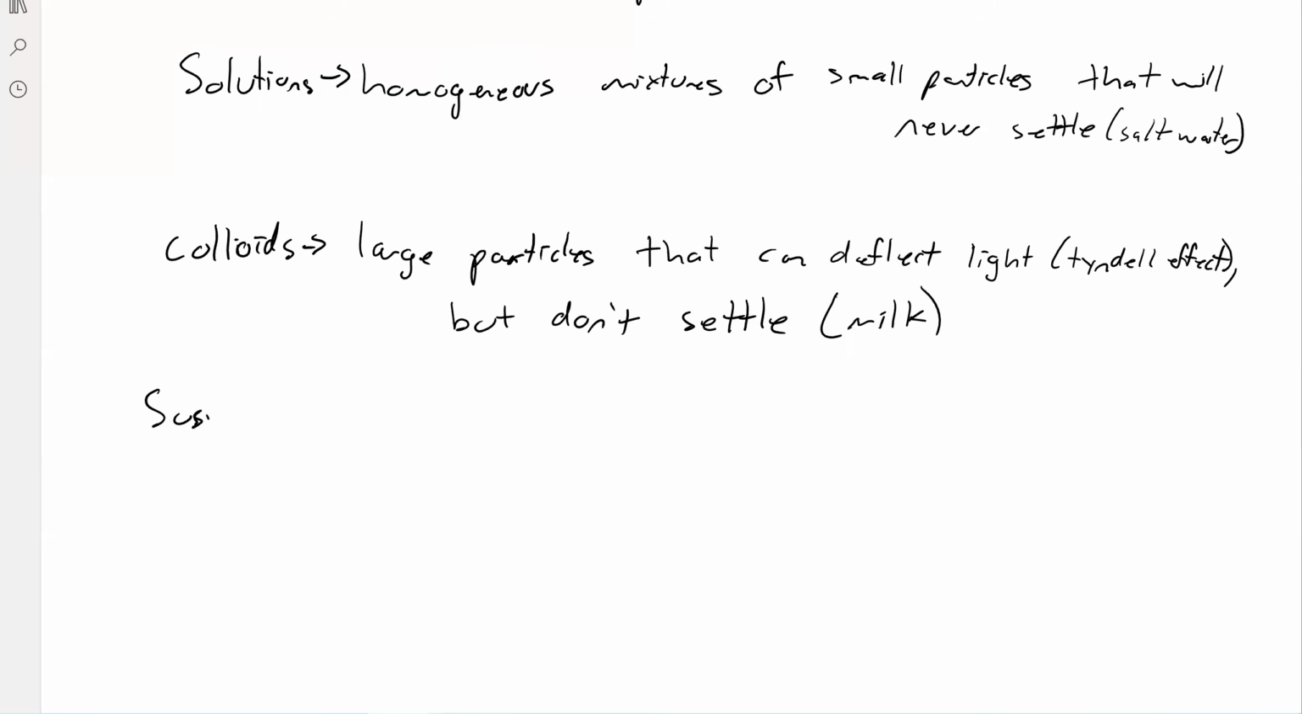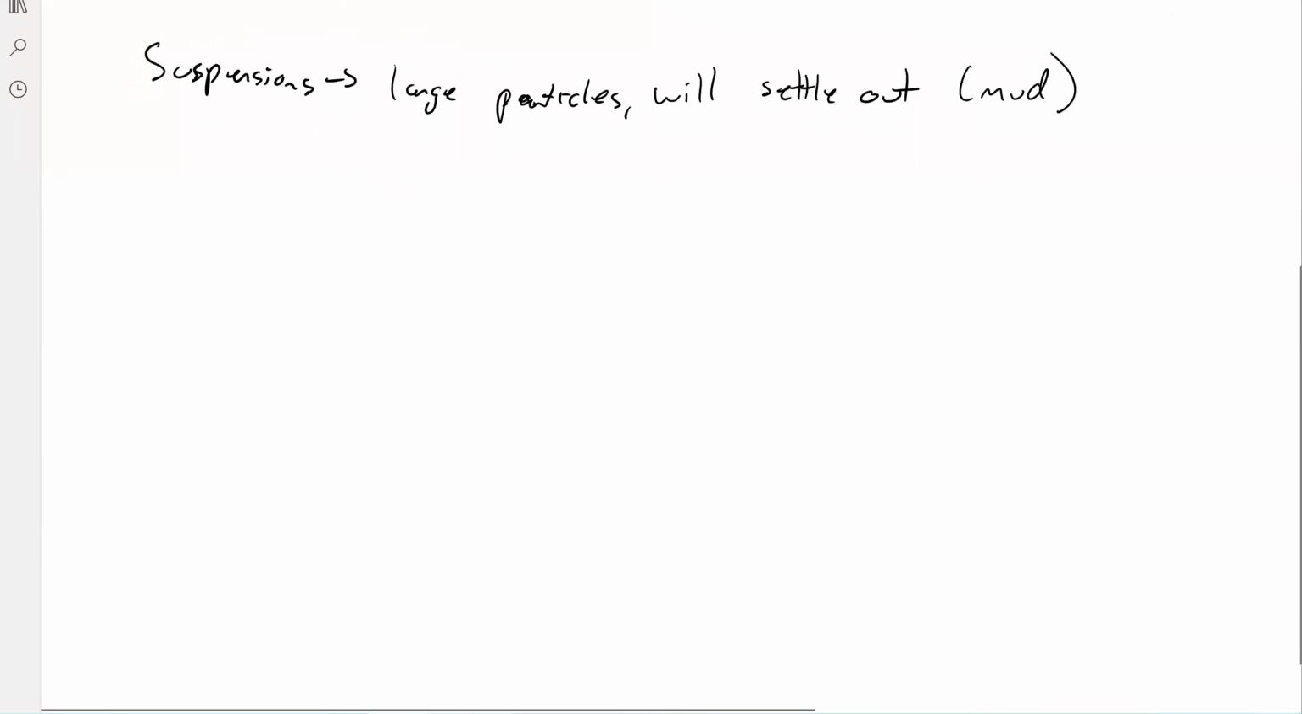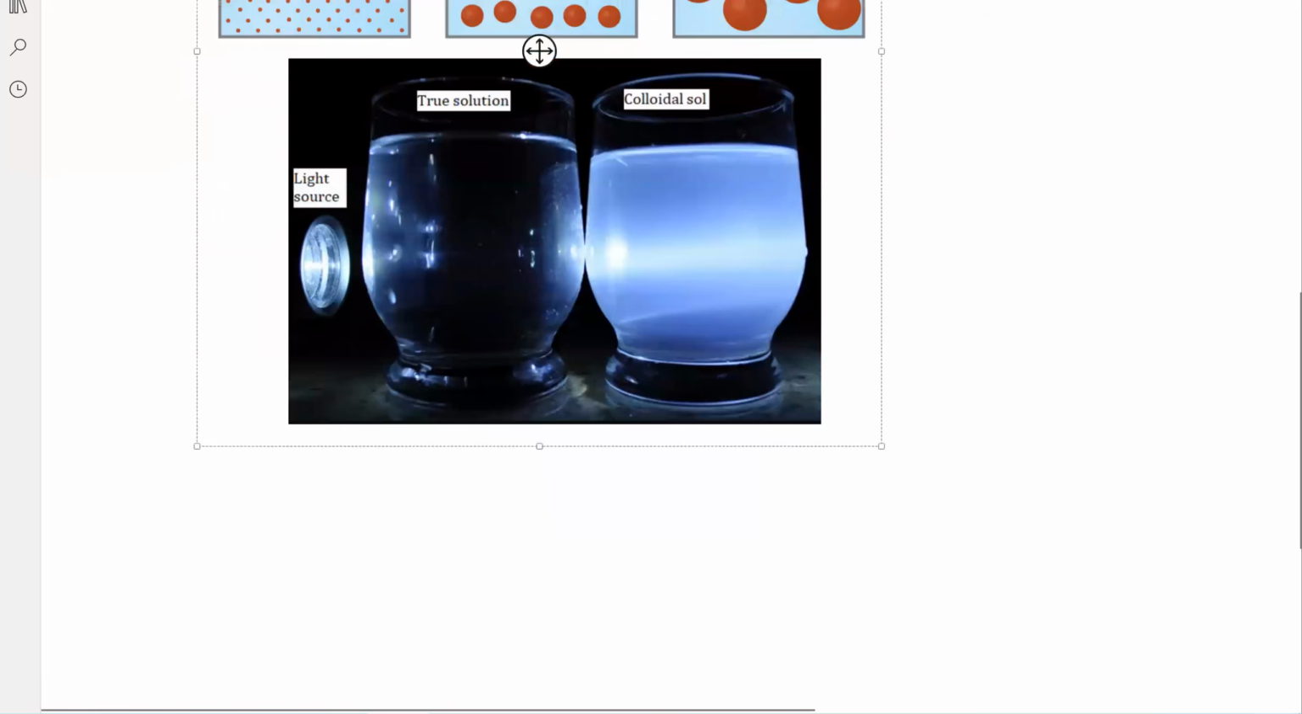And then finally, we have suspensions. In suspensions, we have large particles, and in this case, they will settle out. So if you mix it up, it's going to look homogeneous, but over time, the particles will come out of solution and go towards either the top or the bottom of the solution. An example of that is mud, right? So that's dirt in water. And here are some pictures from your textbook, and I think the internet for one of them, that give you examples of each of them.